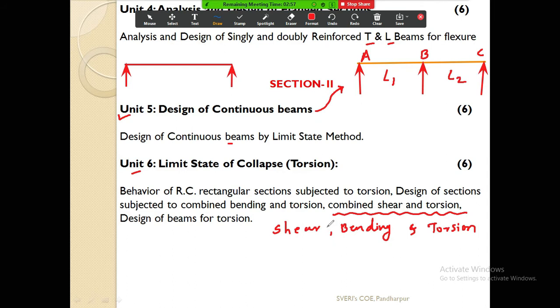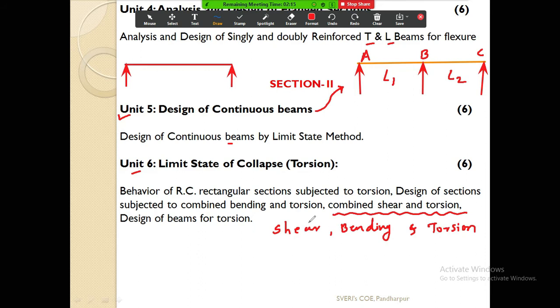Okay, if you miss a single point while I am teaching, or if you miss some points, then you will not be able to understand what is going on, what I am trying to tell you, and how to design the build. And by the way, the subject is very easy. Just regularly attend the lectures and do the assignments which I am going to give you. If you do these two things properly, there is no need to study this subject at the time of examination also. It is that easy a subject.